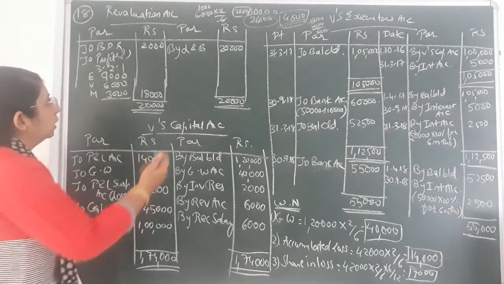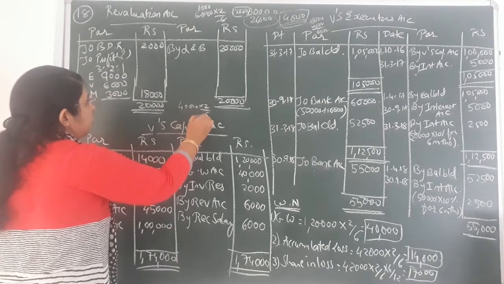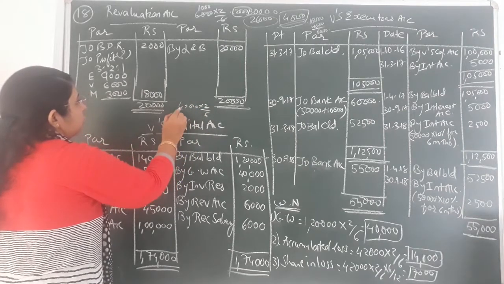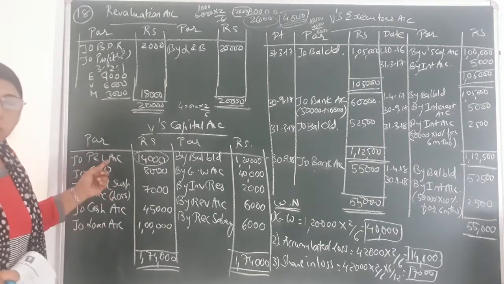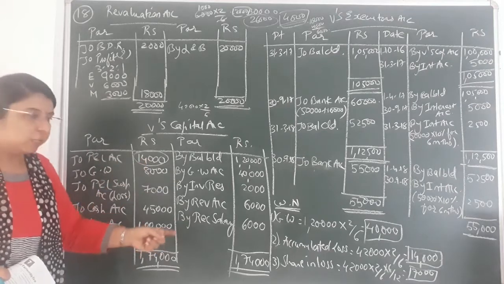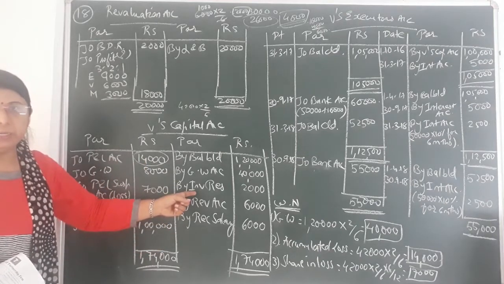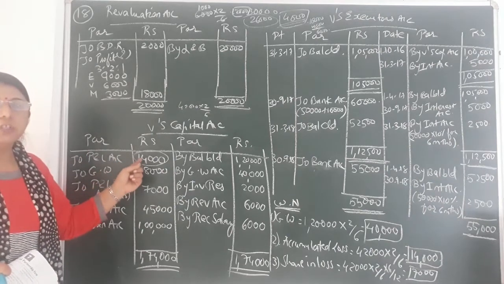I'll show you the calculation over here. 42,000 multiplied by 2 by 6. So 6 sevens are 42. So 7,000 into 2, it would come to 14,000. So it is accumulated loss on the debit side of V's capital account. If it was accumulated profit, then it would be on the credit side of V's capital account. So over here you can see to P&L account, that is 14,000, the share of V.